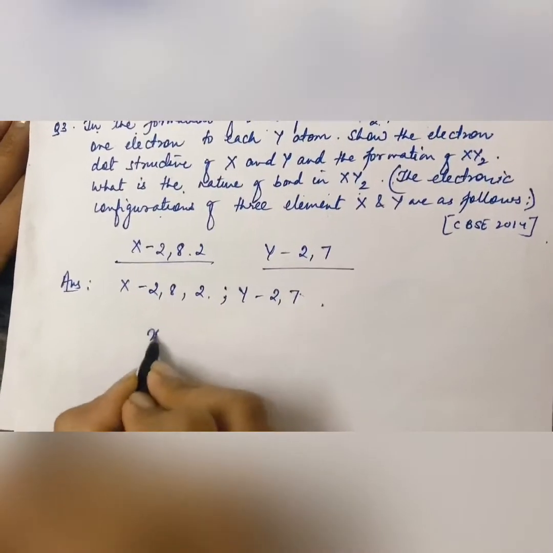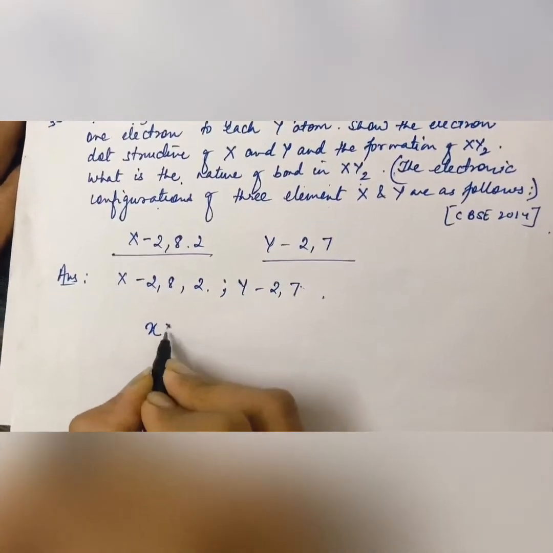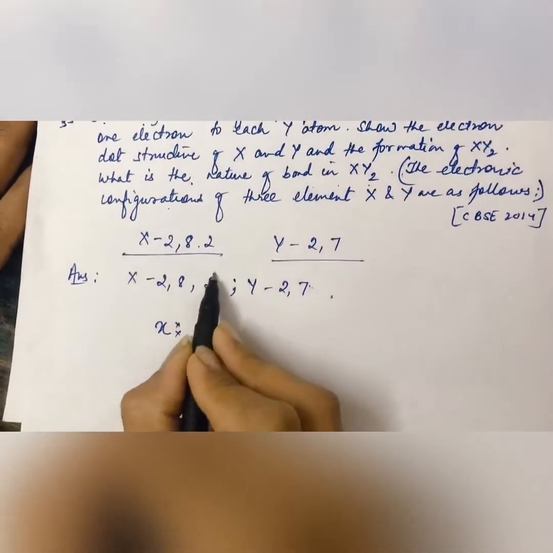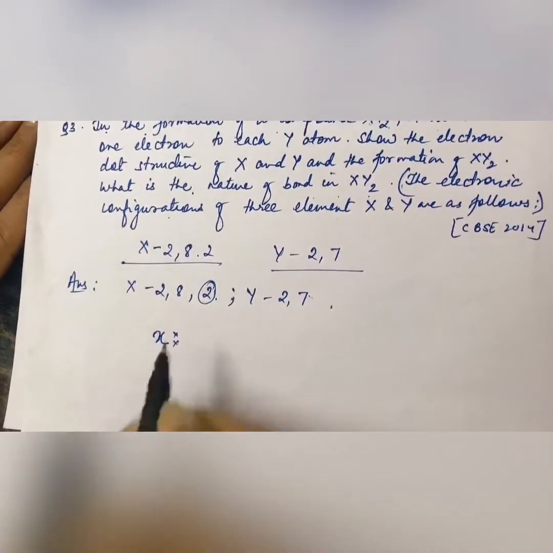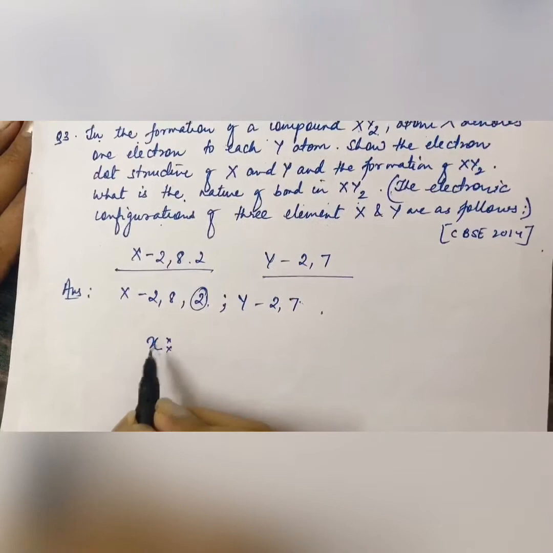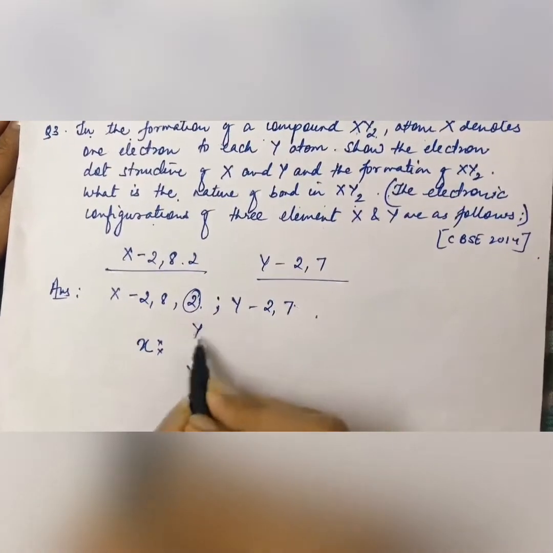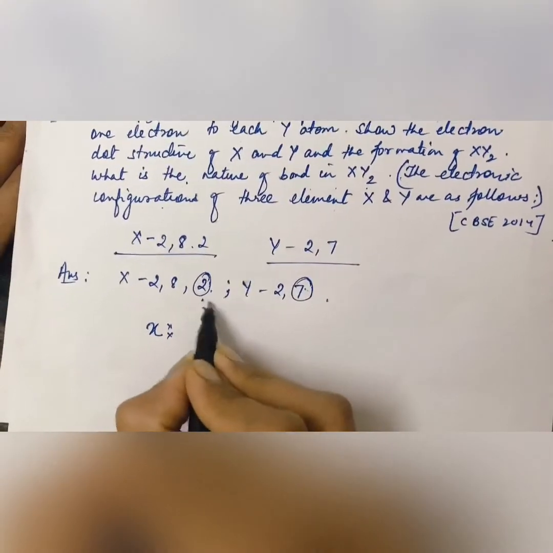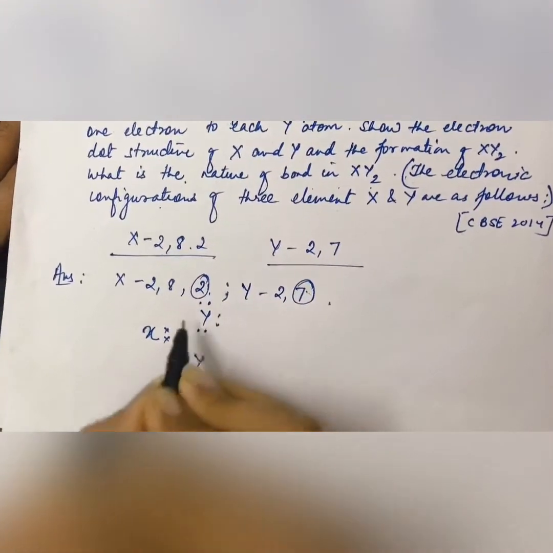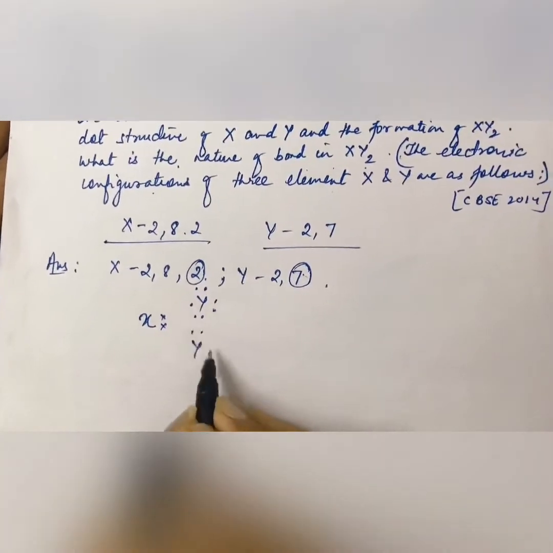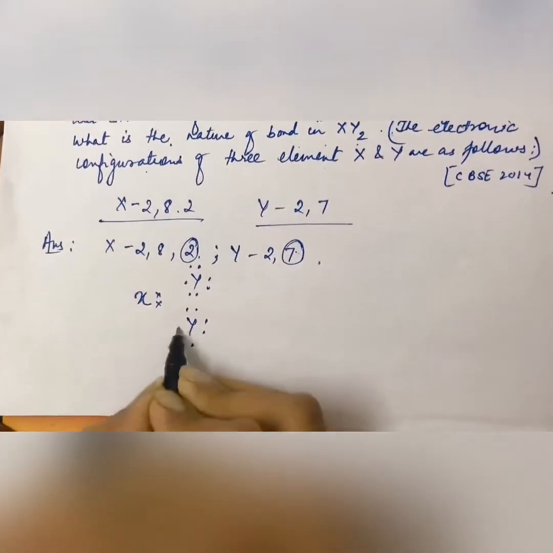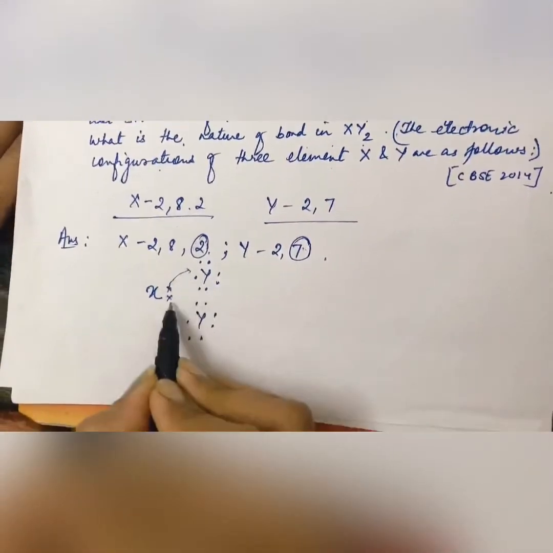X has 2 electrons in the outermost shell, and Y has 7 outermost electrons, 1 2 3 4 5 6 7, and the same in the other Y. So X can share its electrons with them.